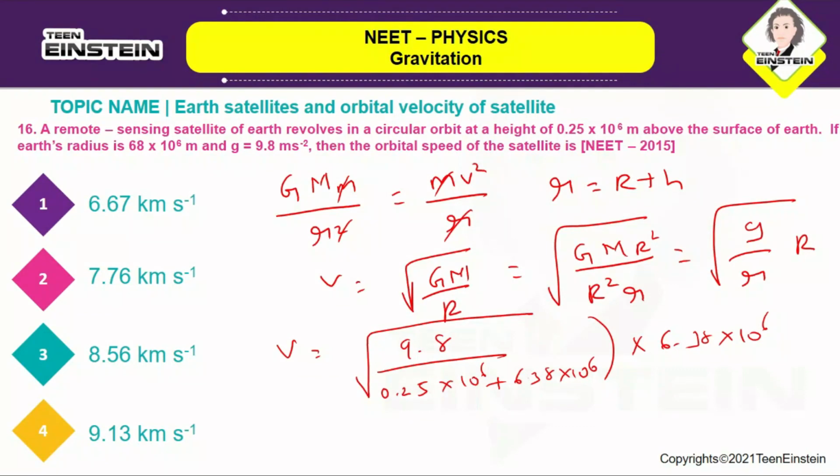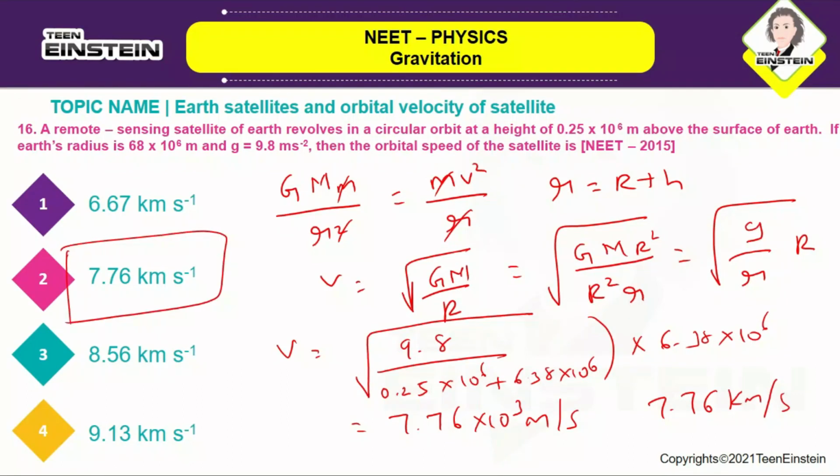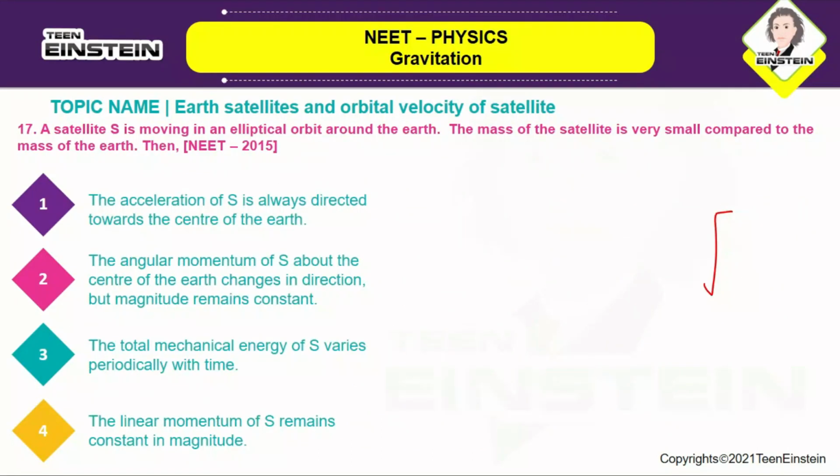Okay, so if you try to solve this with the help of your calculator, you can solve this mathematical equation. I'm not going to solve it now. You will get it as 7.76 into 10 power 3 meter per second, or 7.76 kilometer per second. Okay, so the correct answer is option number 2. The orbital speed of the satellite is around 7.76 kilometer per second. Okay, so let us move on to the next question.